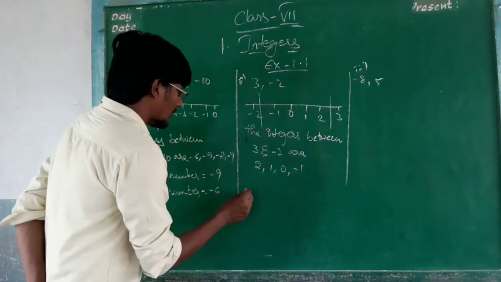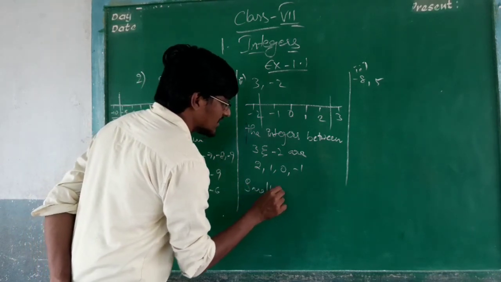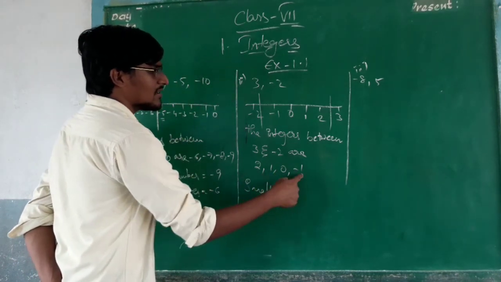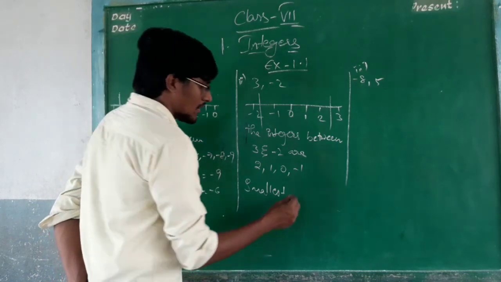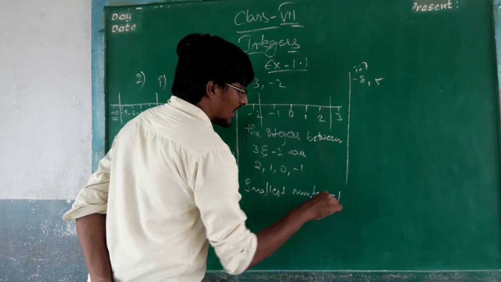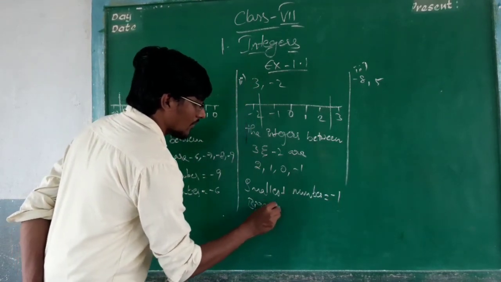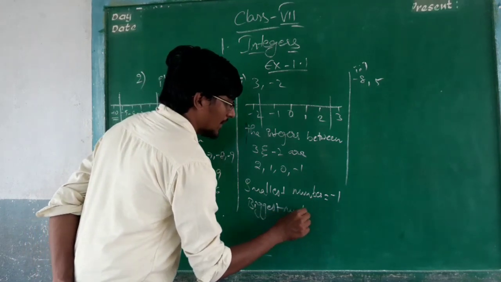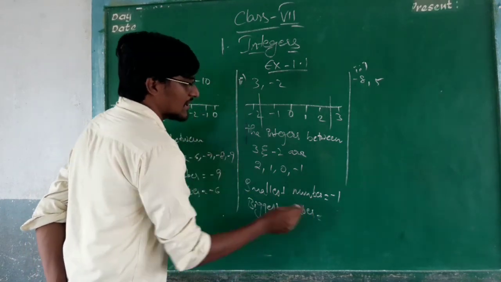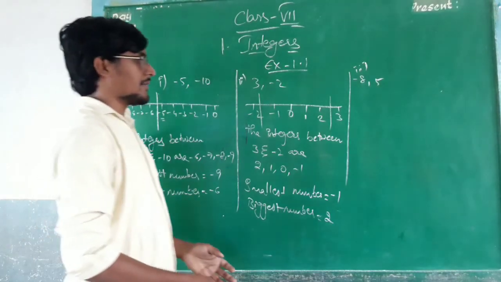Okay, so what is the biggest number here? Sorry, smallest number. What is the smallest number? Minus 1 is the smallest number. Smallest number equals minus 1, and the biggest number equals 2. 2 is the biggest number.